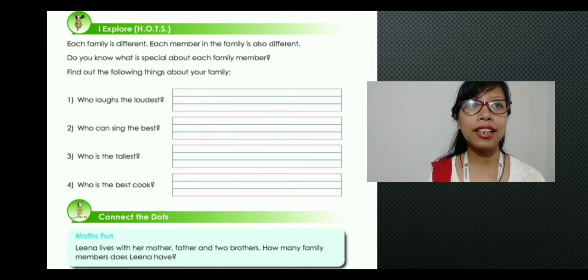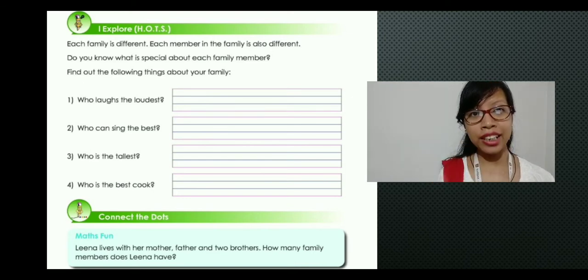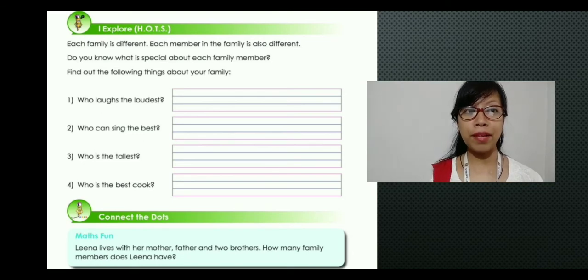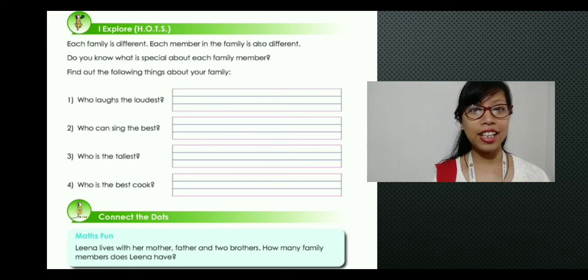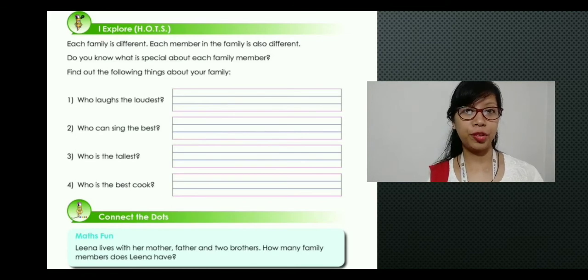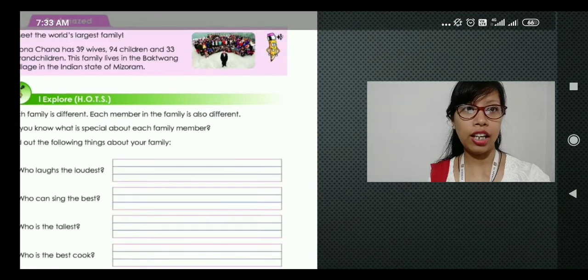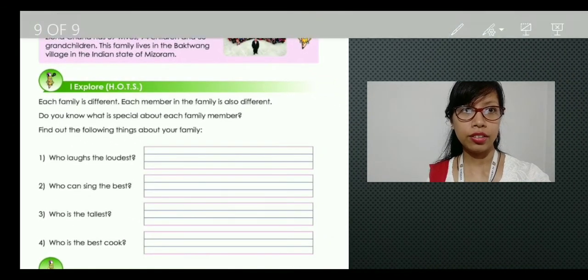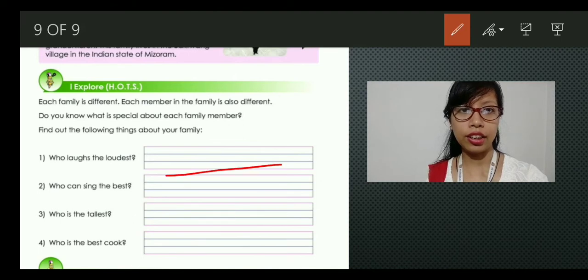Next, who can sing the best? Number 3 is who is the tallest? And number 4 is who is the best cook? So these are the 4 questions that you have to write in the given space. As you can see here in the book, the space is given, so you have to write it here.